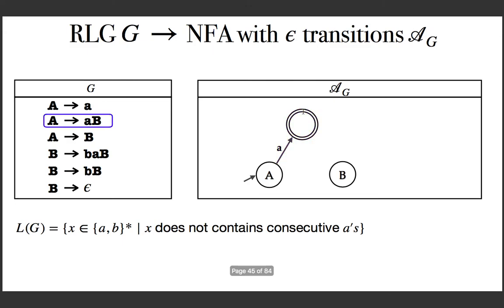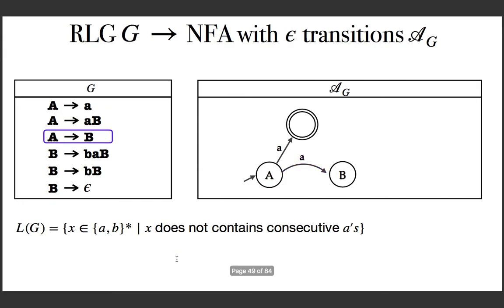What is the next transition? The next rule is this. In the grammar, from the start symbol, by applying this rule, you can produce small a followed by capital B. How will you simulate this step in the derivation? From the previous discussion, we know we need to add a transition from the state for A to the state for B with the label small a.